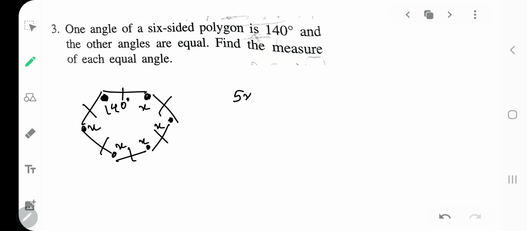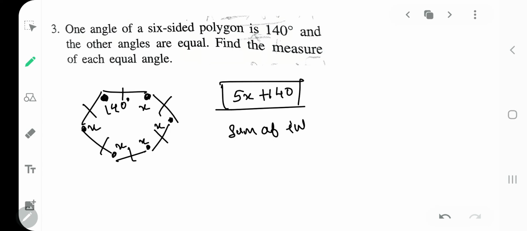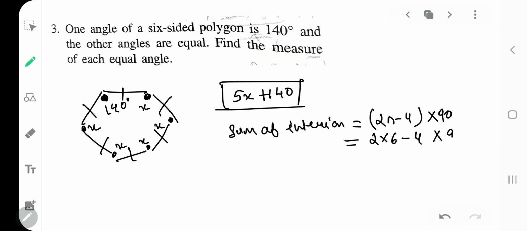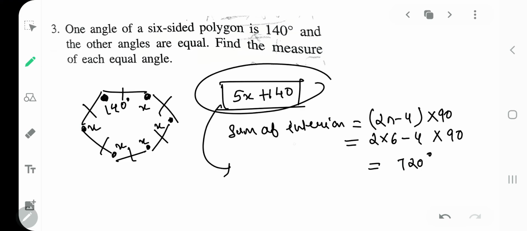So can I put it 5x plus 140 as the sum of interior angles? But we know that sum of interior angles is what? By formula we have to find 2n minus 4 into 90. That will be 2 into how many sides it is? 6 minus 4 into 90. You will do this, you will get 720, my dear kids. Now this is the sum of interior angles, so you will put it here. 5x plus 140 is equal to 720.